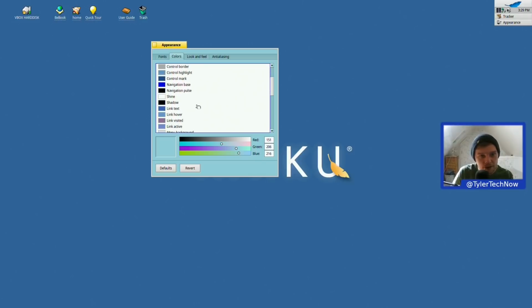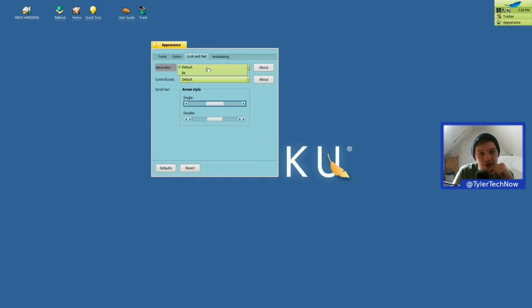We've got control background. Do we have anything for the desk bar? I'd be interested in changing the colour of the desk bar. Not that I can see. So I thought panel might have been it, but panel refers to the windows. Navigation base? No. Menu background. Perhaps this is it. There we go. So we can change the colour of the menu like so. Interesting. There we go. And get it a nice yellowish colour.